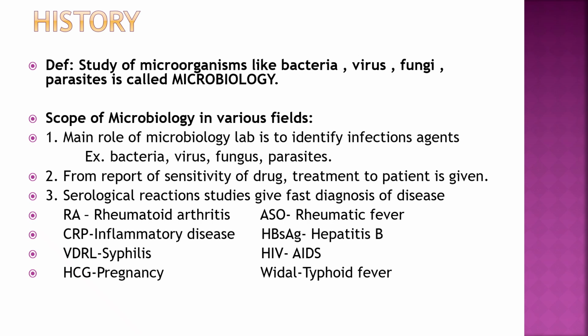microorganism. So examples of that are rheumatoid arthritis test for rheumatoid arthritis, ASO test for rheumatic fever, CRP test for inflammatory disease, HBsAg test for hepatitis B, VDRL, venereal disease research laboratory test for syphilis, HIV, human immunodeficiency virus for AIDS, acquired immunodeficiency syndrome, HCG test for pregnancy, Vidal test for typhoid fever. So these are few serological reactions for the diagnosis of the disease and then treatment of the disease.